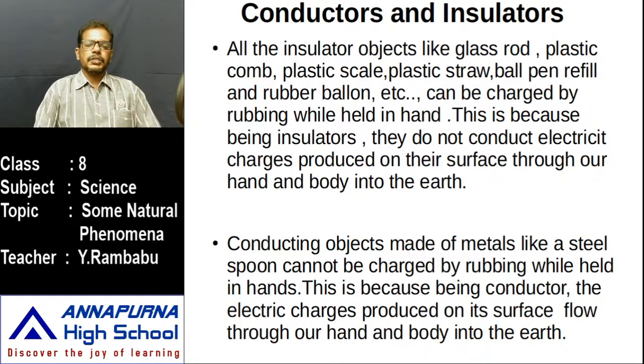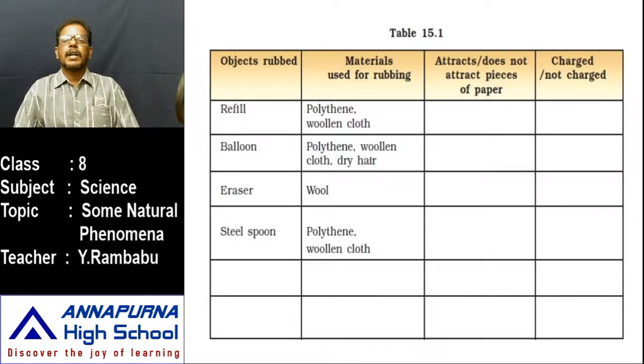cannot be charged. In all these cases, students, observe one thing: the charge is acquired by the body by rubbing, by friction. That's why it is called frictional electricity or static electricity, which is at rest. Mainly this static electricity is responsible for lightning. Then how does this lightning occur? This is about charged and uncharged bodies. In the next class, we will see how this charge is acquired by the clouds.